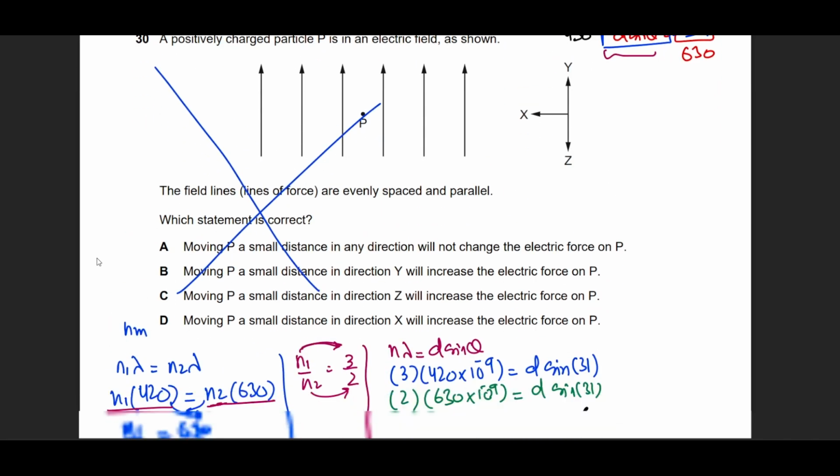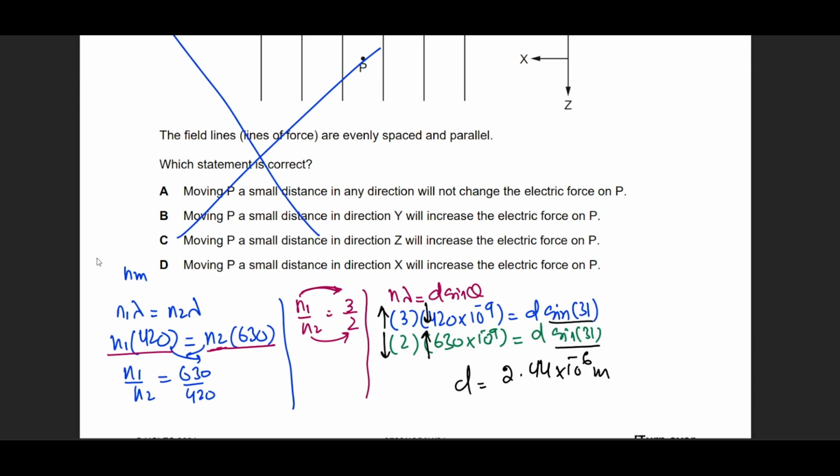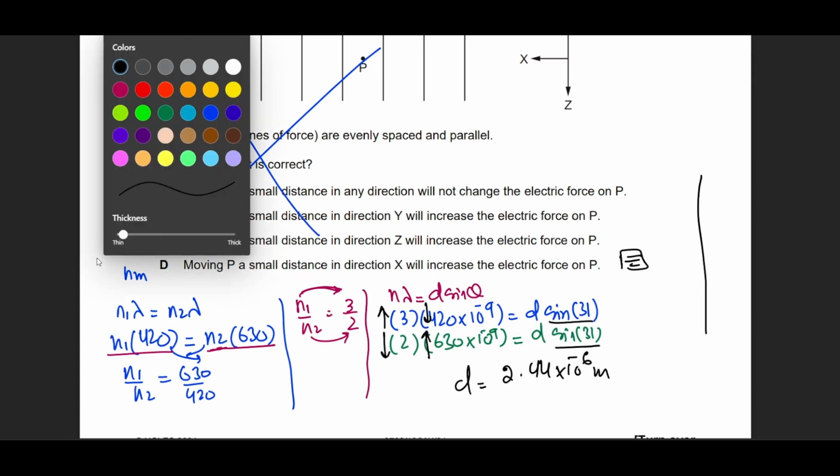which is option C. This is what I was talking about: if lambda is higher, you will find that the order is smaller. If the lambda is smaller, then the order will be higher, if they are supposed to meet at the same angle. It is going to be something like this: if this was the diffraction grating and this was the screen, and let's say 420 is the blue color.